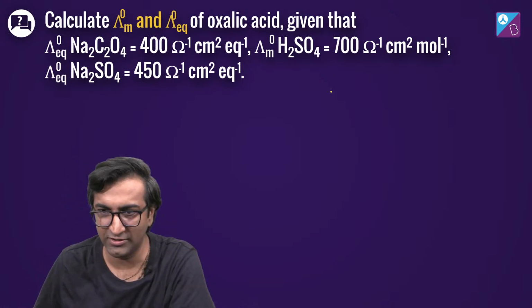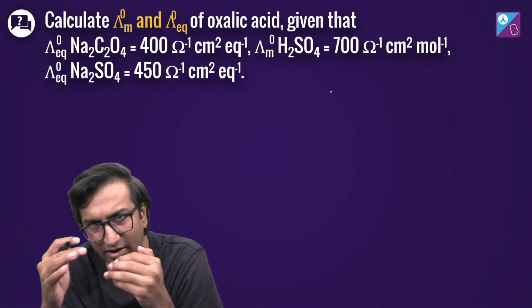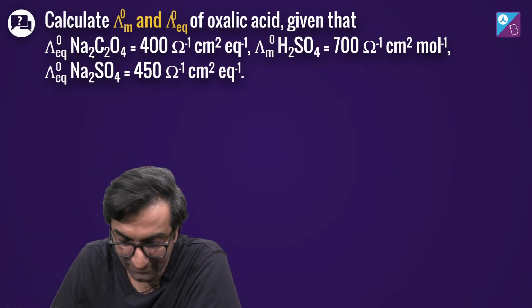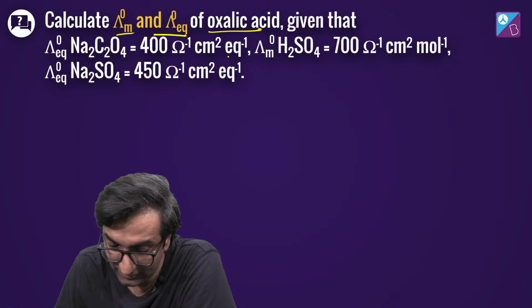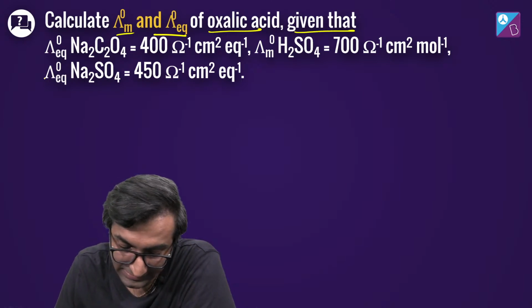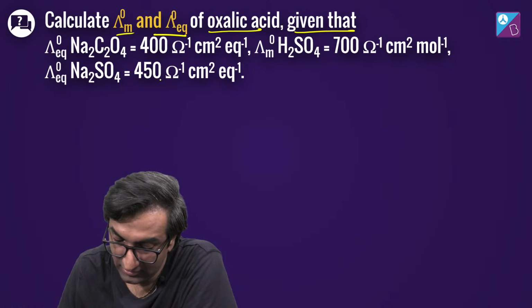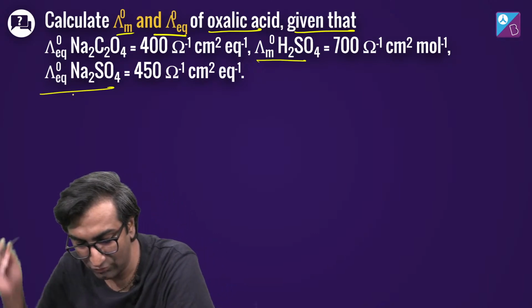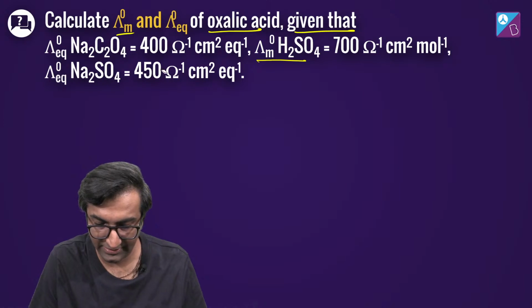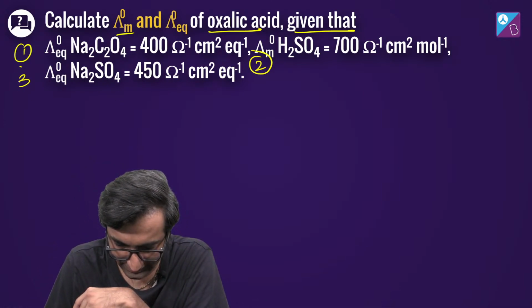Maria, then let's try this question. 9 is a very good state to be in. Yeah, if you get this, you're sorted. पूरा concepts you know inside out. Lambda m and lambda naught equilibrium, lambda naught m and lambda of oxalic acid निकालना है, given that lambda equilibrium of sodium oxalate and lambda m of H2SO4 is given and lambda equivalent of Na2SO4 is given. तो क्या करेंगे? Let's take this to be 1, 2 and 3.